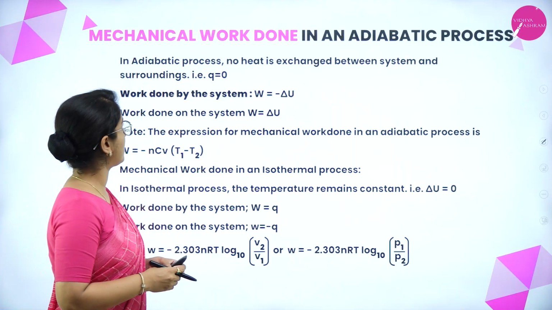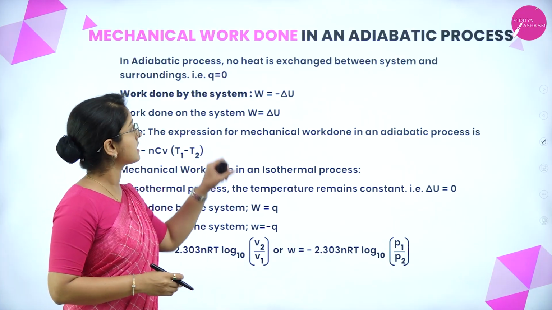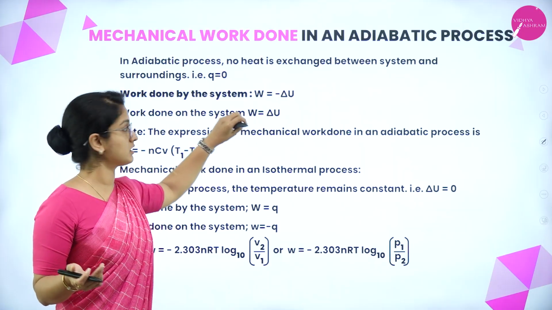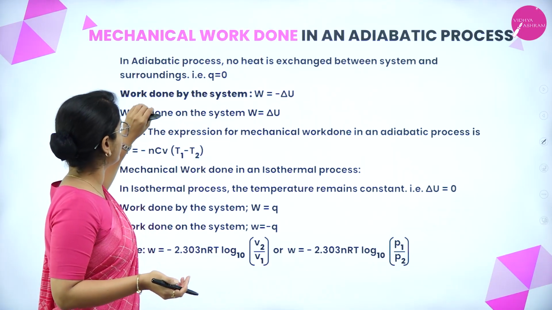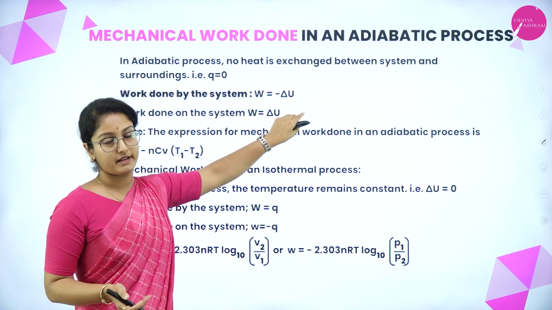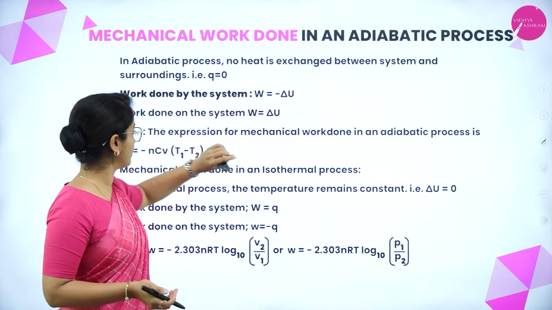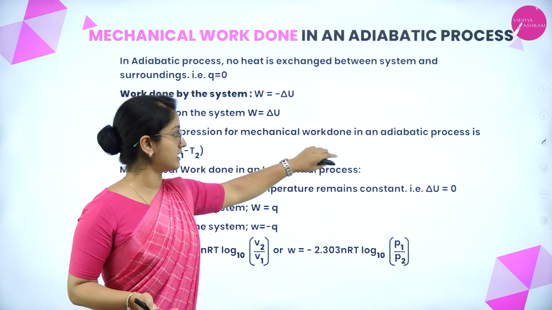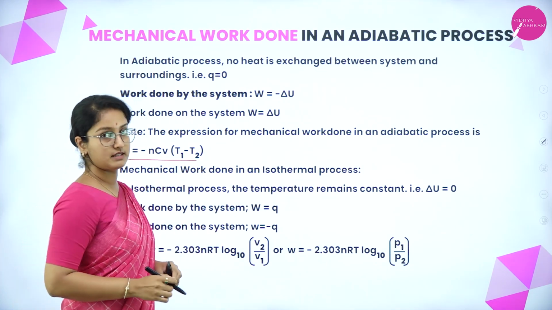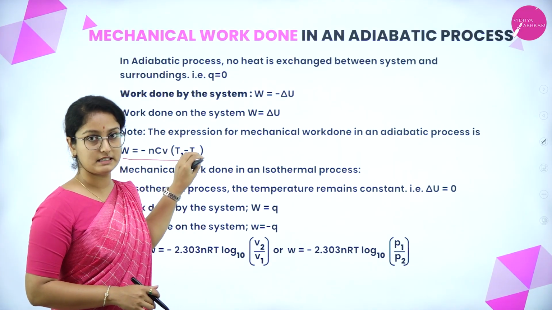So next, how is mechanical work done in an adiabatic process. In an adiabatic process, no heat is exchanged between the system and the surroundings. Therefore, Q is equal to 0. Then work done by the system, W, is equal to minus delta U, and work done on the system is delta U. Therefore, the expression for mechanical work done in an adiabatic process is W is equal to minus n Cv into T1 minus T2, depending upon the temperature.